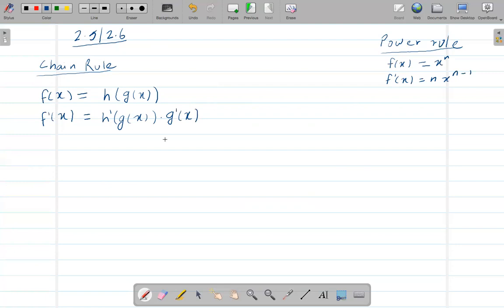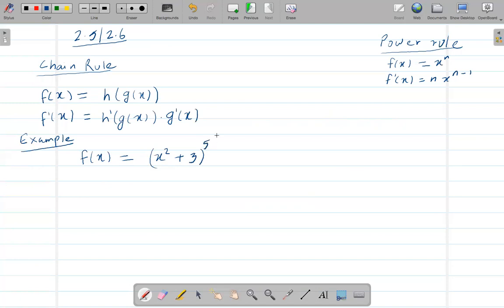Okay, so let's do an example and explain what this means. Let's say we have a function f of x equals (x squared plus 3) to the power 5.